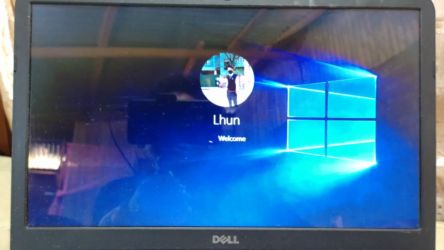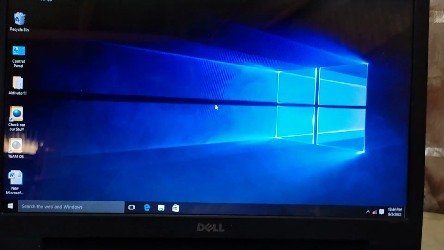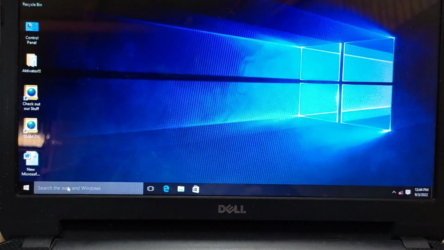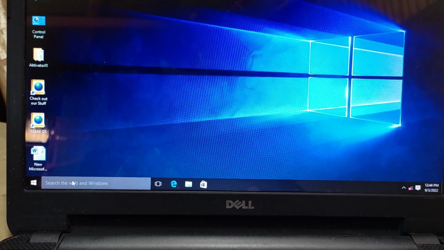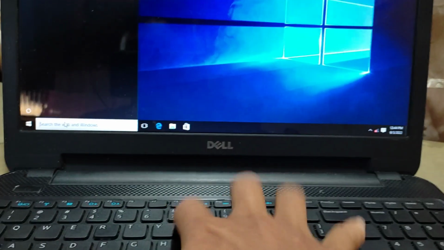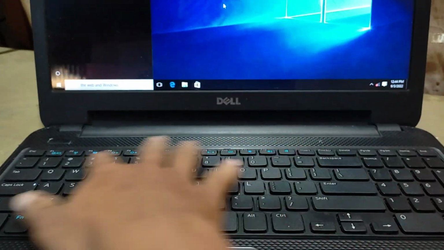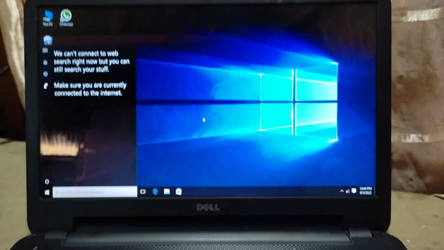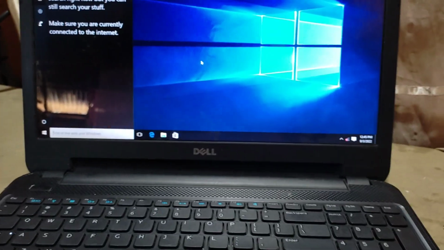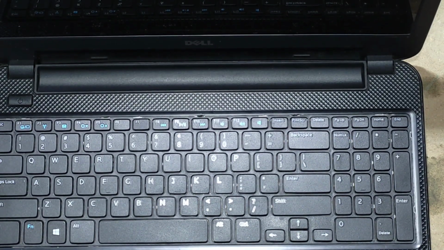Okay, the screen is coming up. Okay, let's refresh. Okay, now let's see if we have the keyboard fixed or not. Okay, see, we have nothing coming out in that taskbar. See, there's nothing going on. So I believe at this point the actual problem is the keyboard itself. So let us try to remove it and clean it up a little bit and see if it works. Okay, yes, I'll remove the keyboard now.